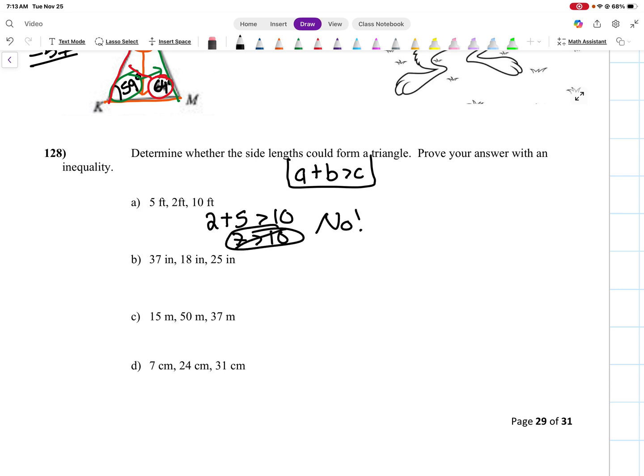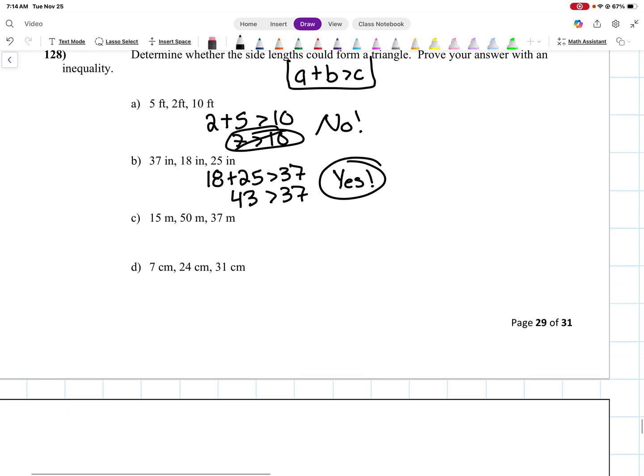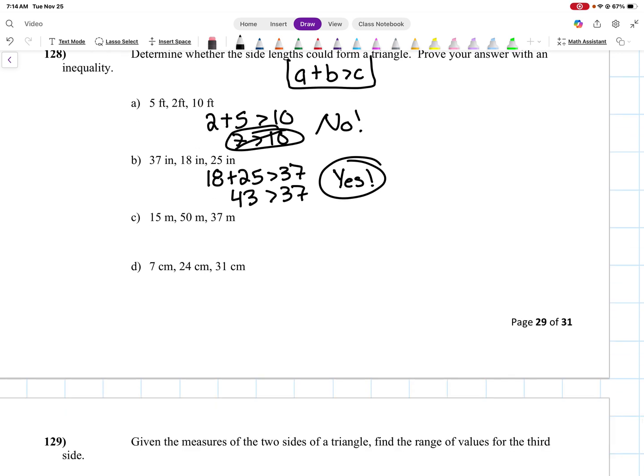All right, 18 plus 25 has to be greater than 37. Well, 18 plus 25 is 43. Is 43 bigger than 37? Yes, this one's good. Same thing. Add my two smallest sides together. 15 plus 37 has to be greater than 50. 15 plus 37 is 52. That is greater than 50. So yes, this one's good also.